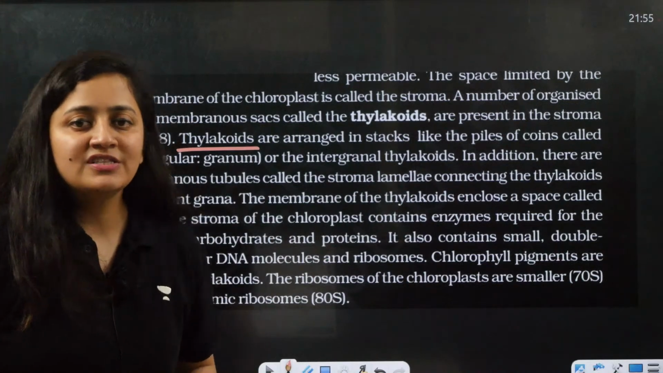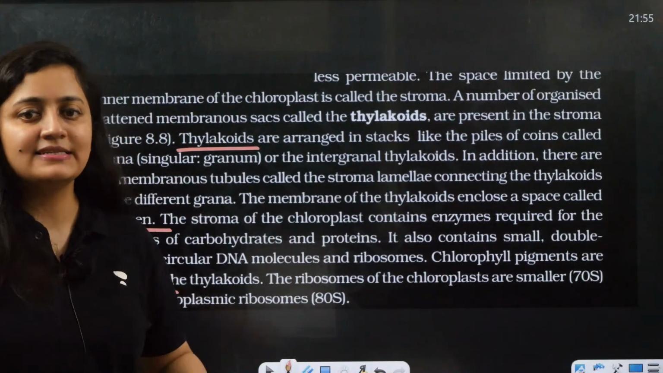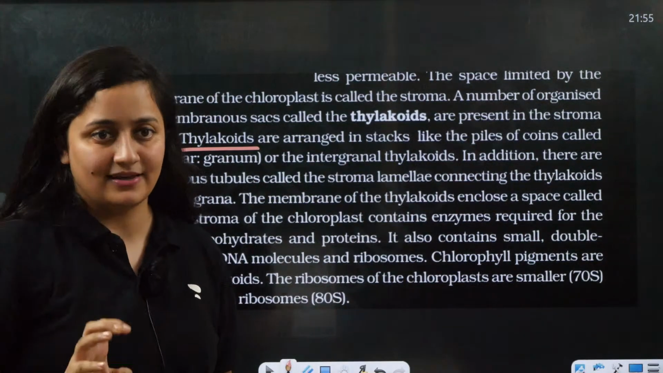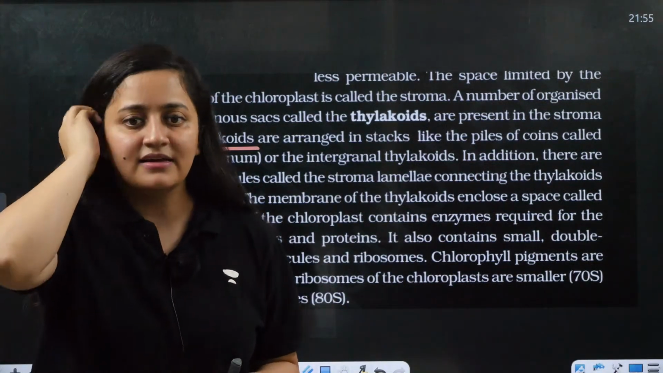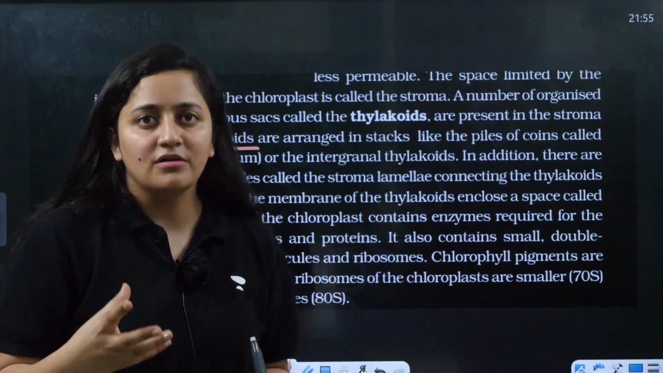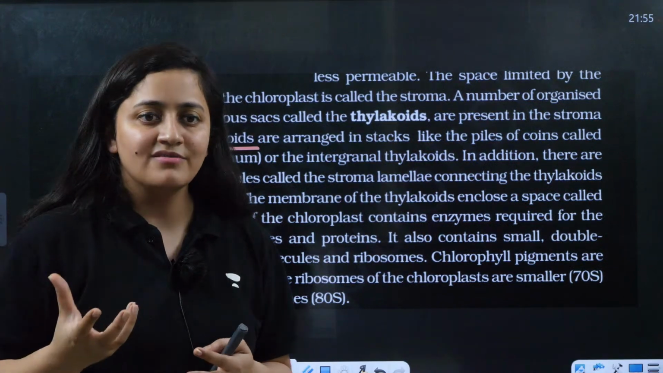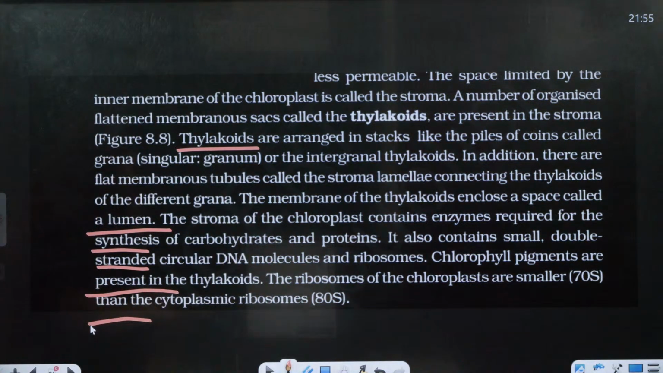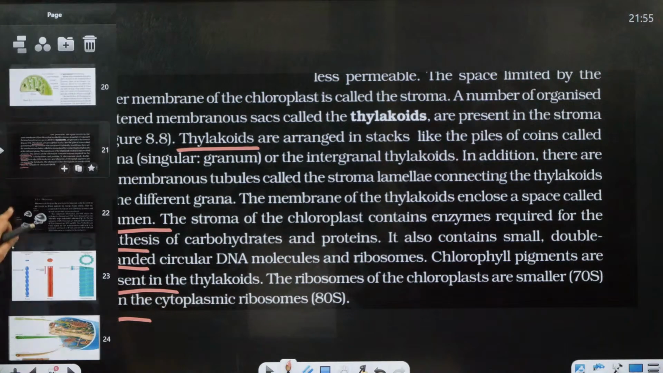Yes, in bundle sheath cells also, we'll talk about Kranz anatomy. We'll discuss everything in plant physiology. The cell chapter is just the basics. If the cell chapter is clear, then you know about the cell, the organelles, and their functions. So individually, whenever we discuss them, it will become easy for you.